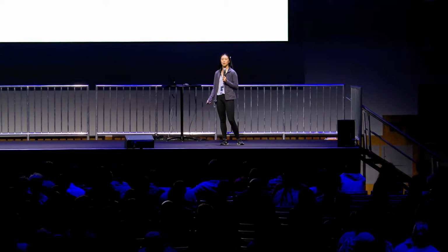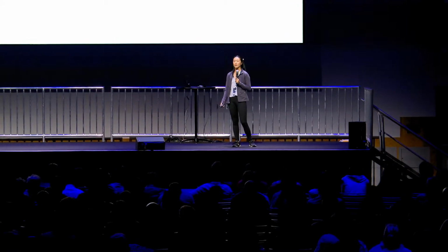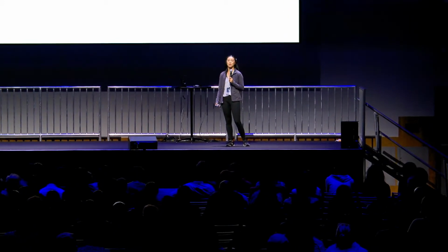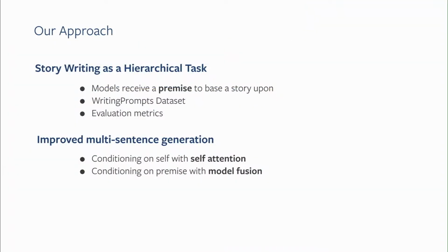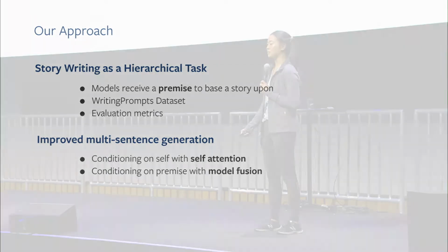We improve this with a mechanism called model fusion. In this model fusion approach, we first pre-train a sequence-to-sequence model on our data set, and it learns those local dependencies of language modeling. Then we provide that pre-trained model to a second model, which, like a residual connection, tends to learn things that the first didn't pick up on, so it actually learns to condition upon the premise.